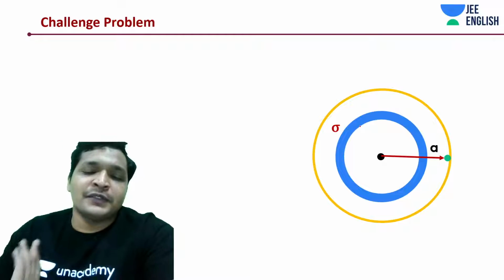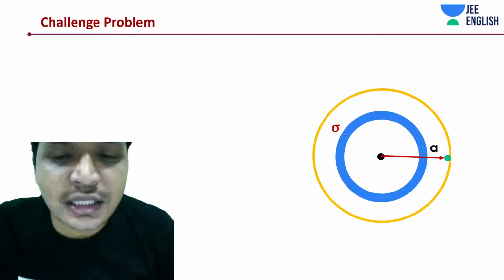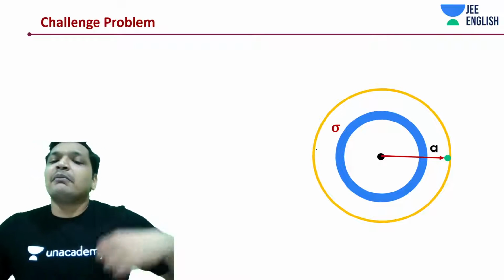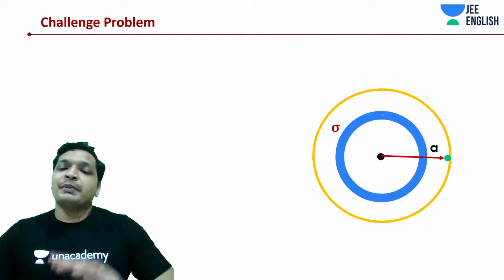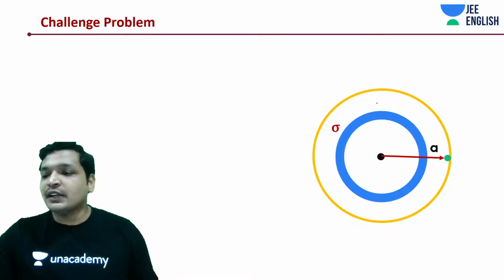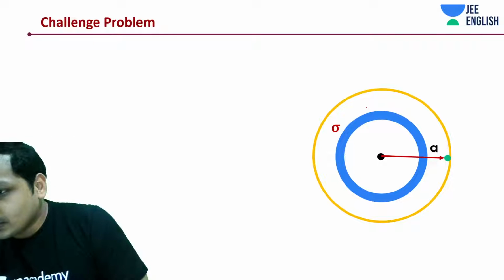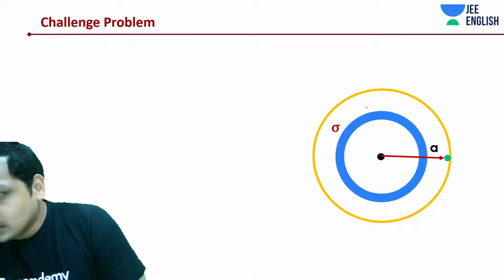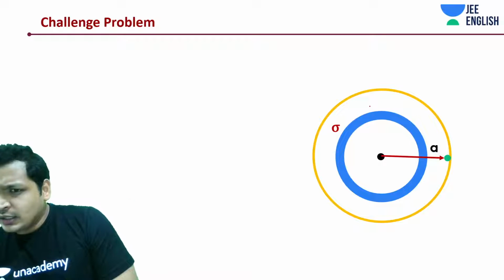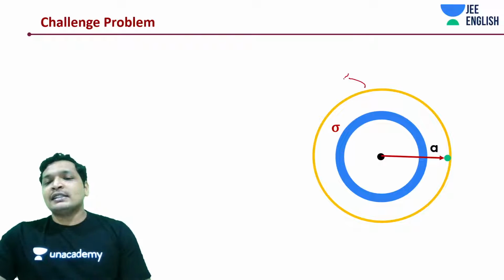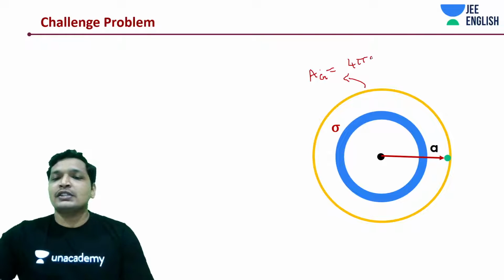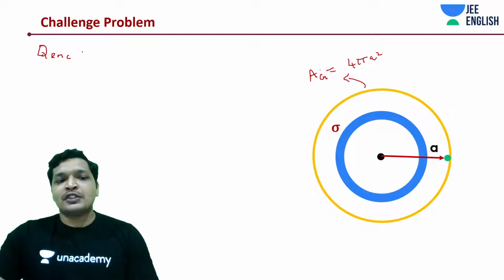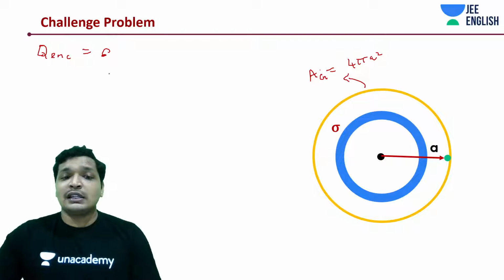I mean, in terms of absolute values, the charge density can be different in insulators and different in conductors. But what I'm saying is, if you have uniform charge density sigma on this shell, be it spherical or insulator, the field is going to be the same, right? And you got a, very good, Prabha. So again, the same thing you'll have to do. You'll say the area of this Gaussian surface is how much? 4 pi a square in this case, and you'll say the charge enclosed is how much? Q over epsilon naught, and sigma into a.